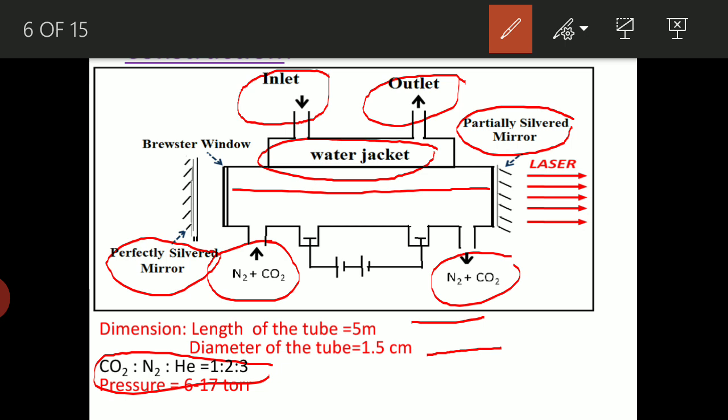And the pressure which is built up is 16 to 17 torr pressure is maintained inside the gas tube. And here there is a provision for the electrical pumping. A high DC voltage is applied. And we can observe one more as a Brewster's window. We will discuss what is the role of the Brewster's window.